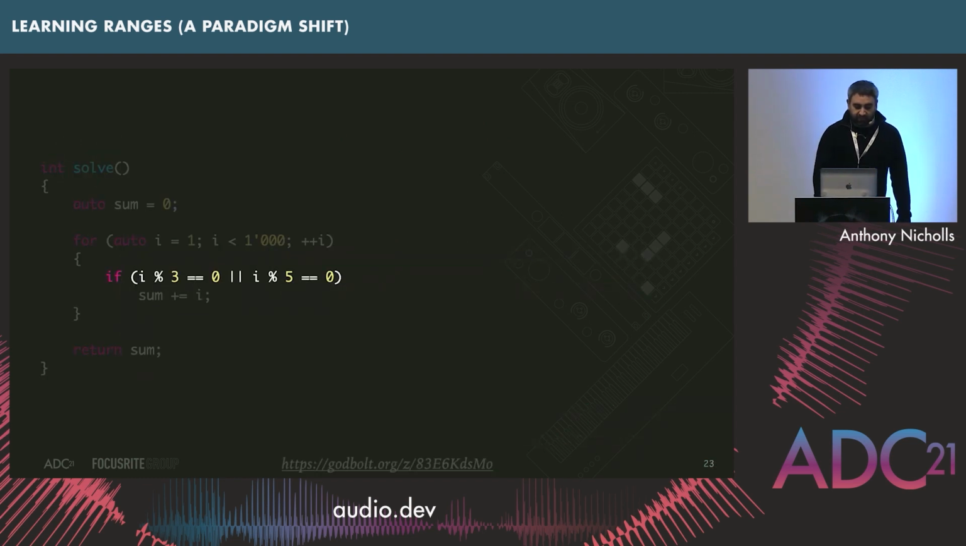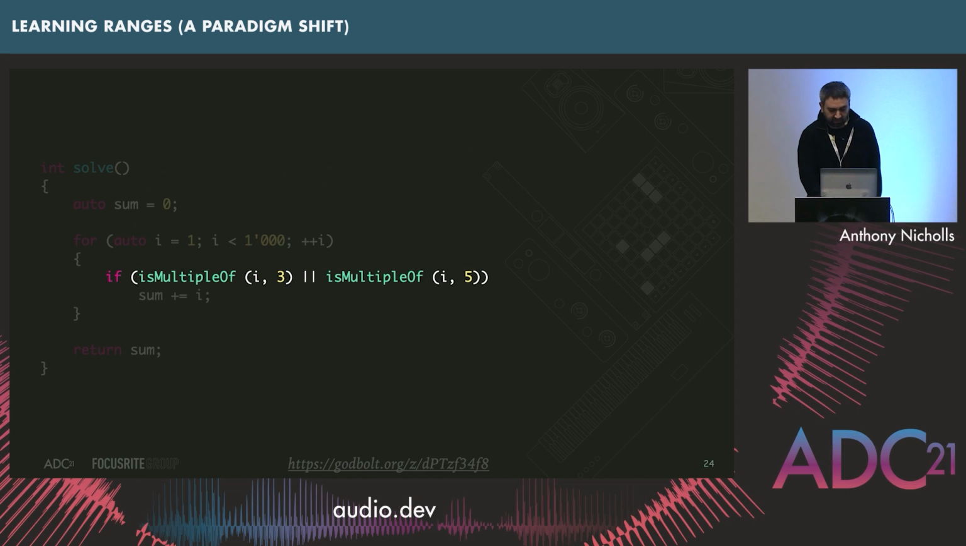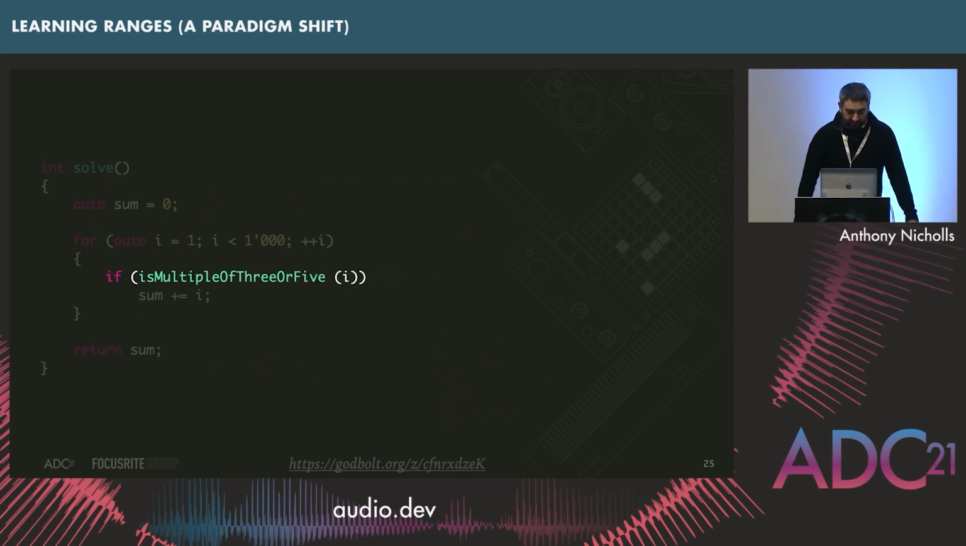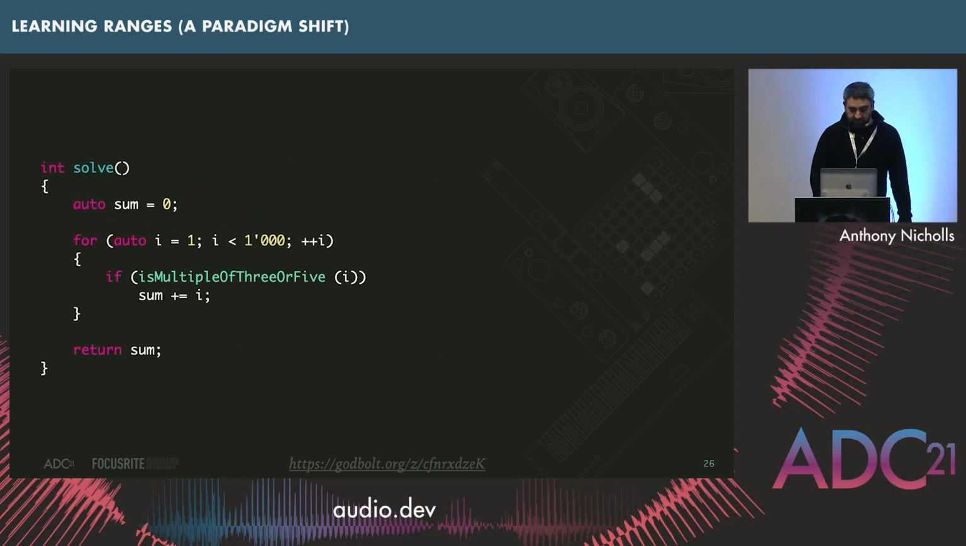Let's look at this first. I describe this as being a multiple of 3 or a multiple of 5, but that's not quite what it says. So let's make it say something more like that. So here we are, is multiple of 3, or is multiple of 5. Or we could even just write another function that just says, is multiple of 3 or 5. It's a bit more English. But you know, is that really the only improvement we can make to this?